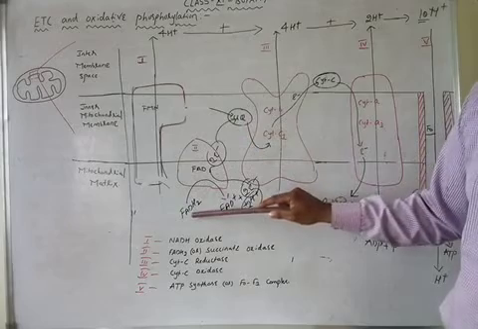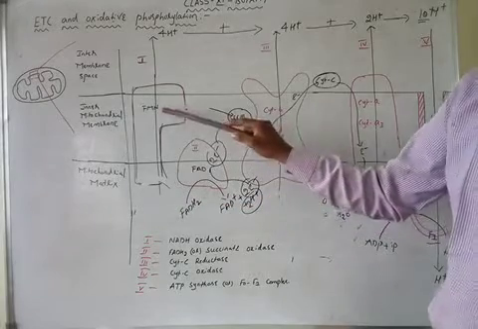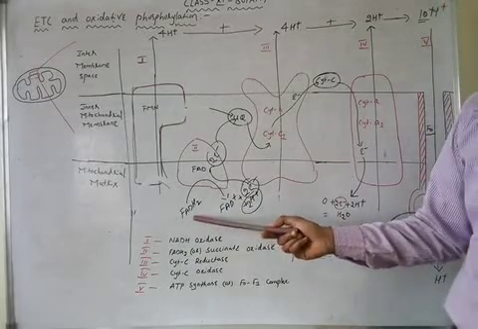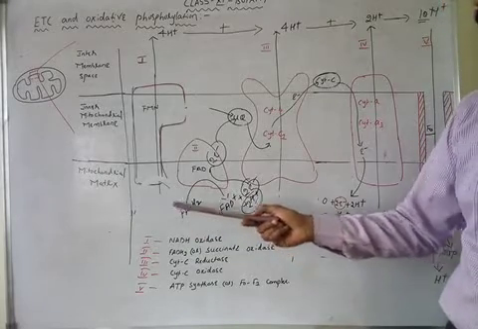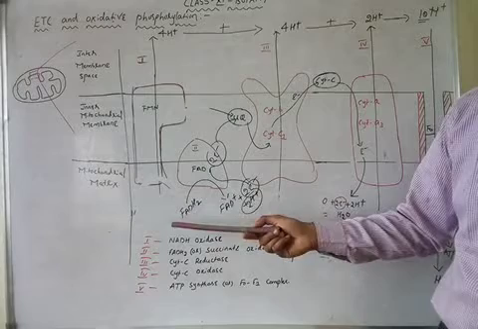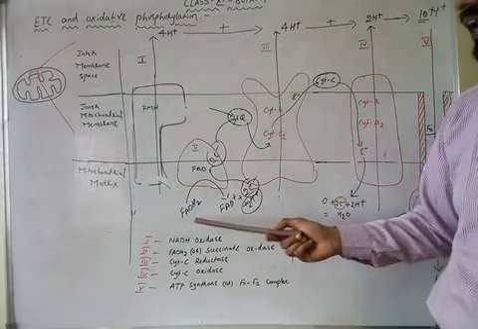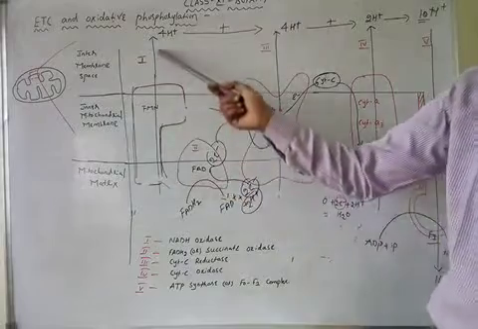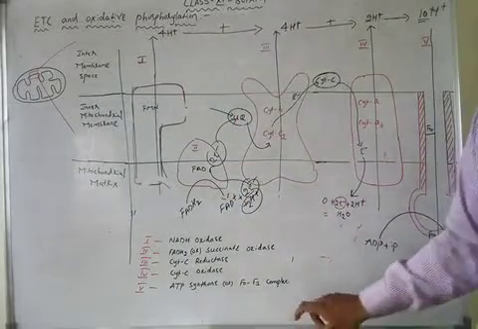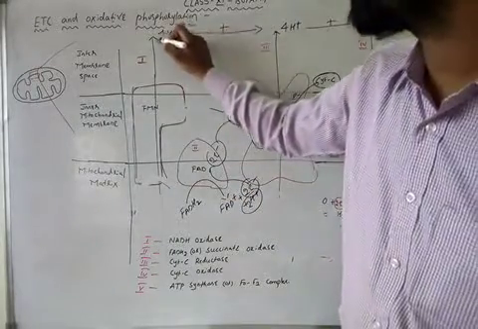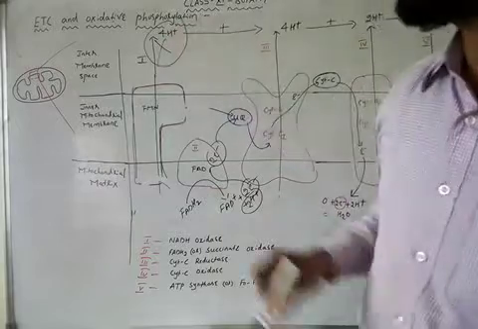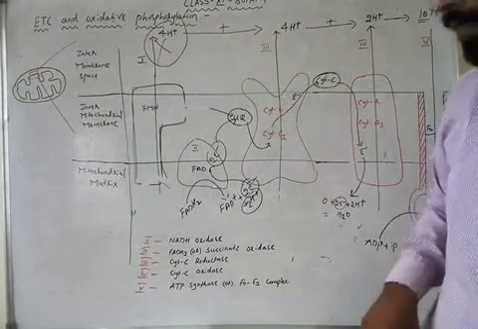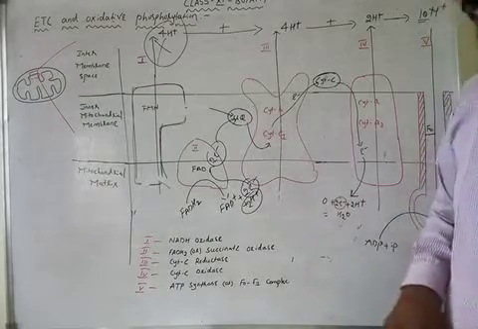During the oxidation of FADH2, complex 1 is not involved. I repeat, during the oxidation of FADH2, complex 1 is not involved. As complex 1 is not involved, the 4 protons that would be translocated by complex 1 are not translocated.